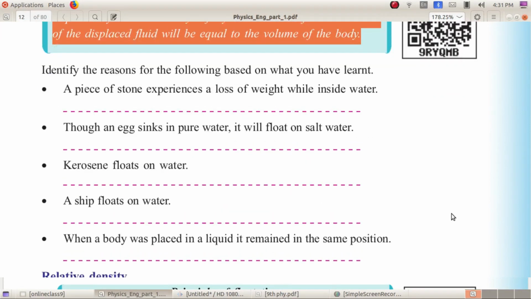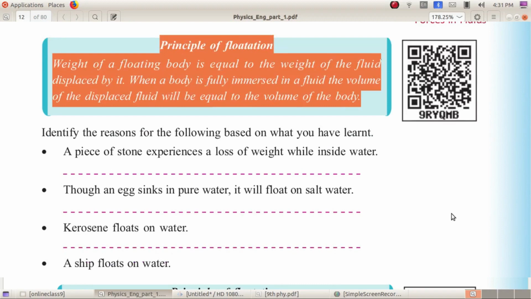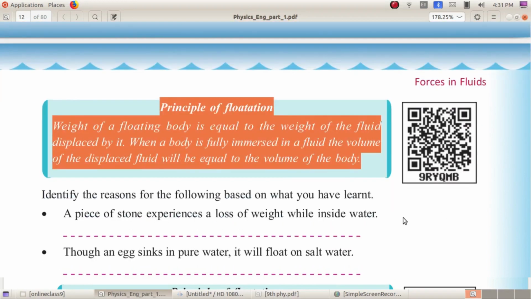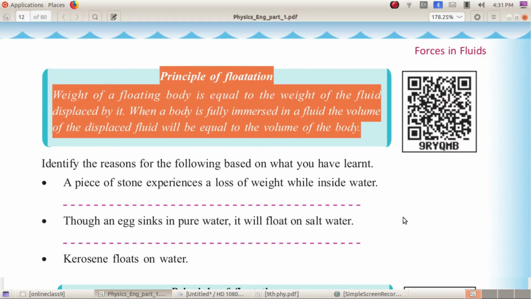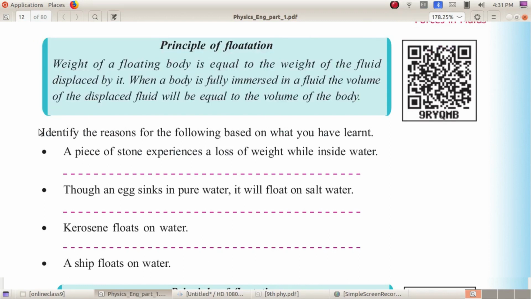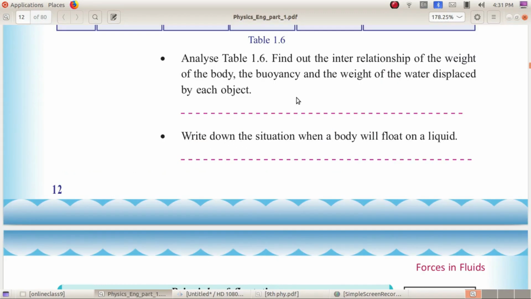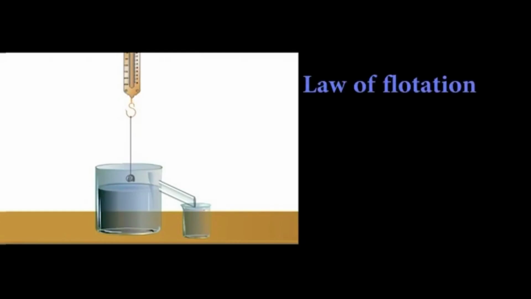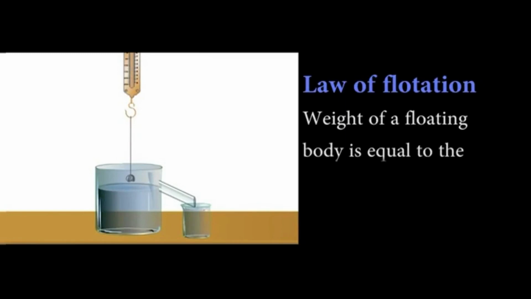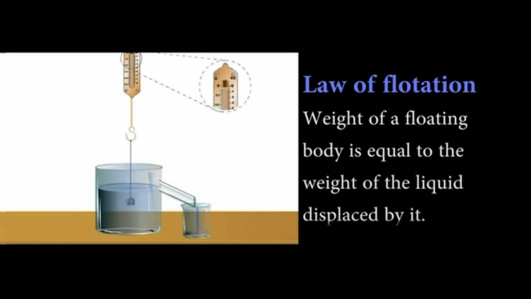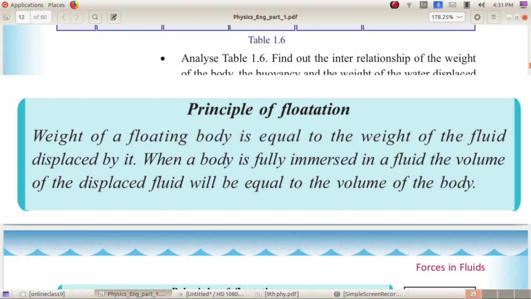A body will float on a liquid if it can displace an amount of liquid greater than or equal to the weight of the object. This is called the principle of flotation. What is the principle of flotation? The weight of a floating body is equal to the weight of the fluid displaced by it.